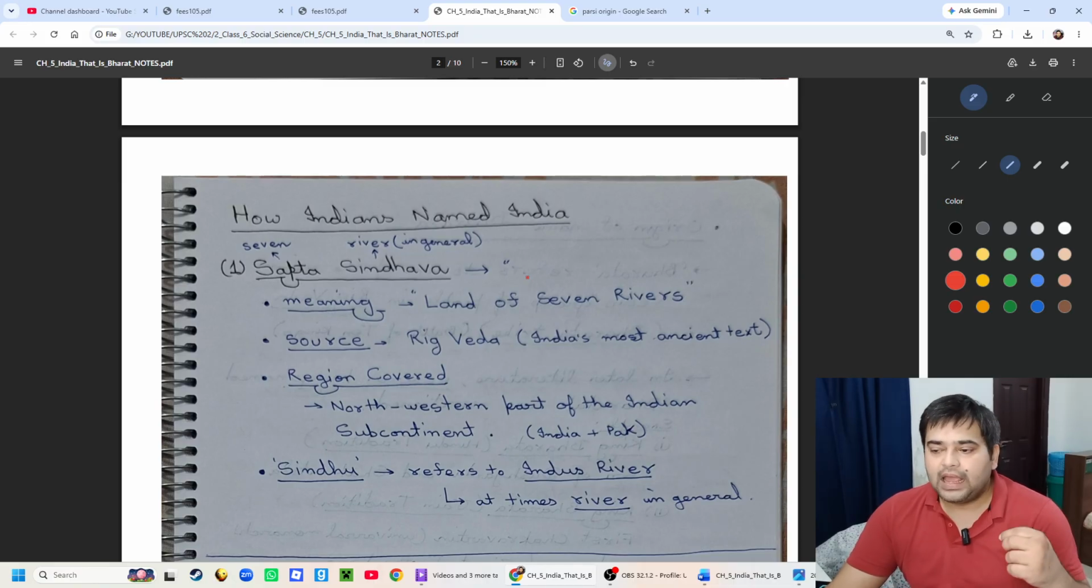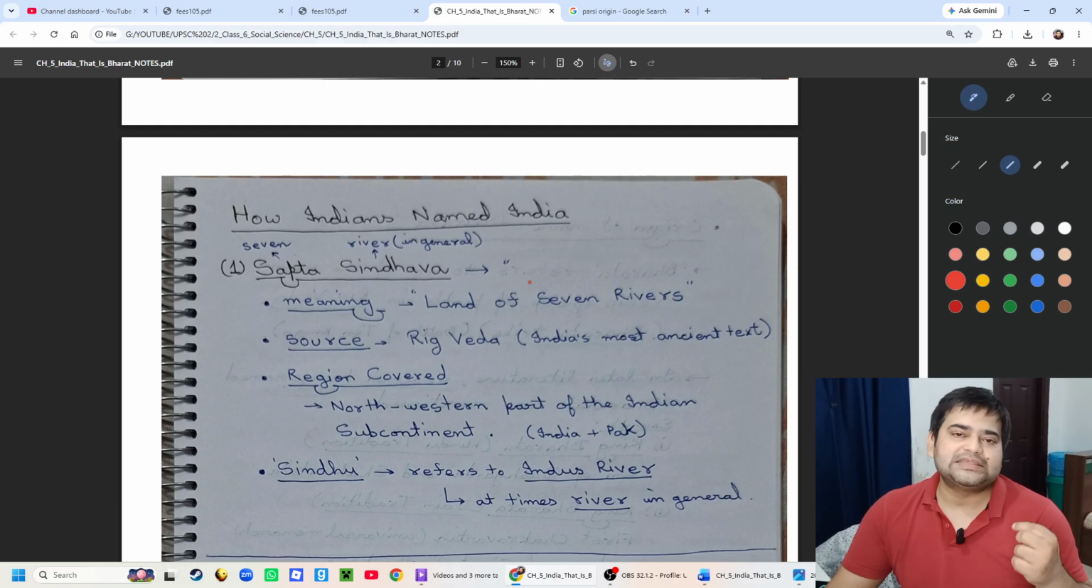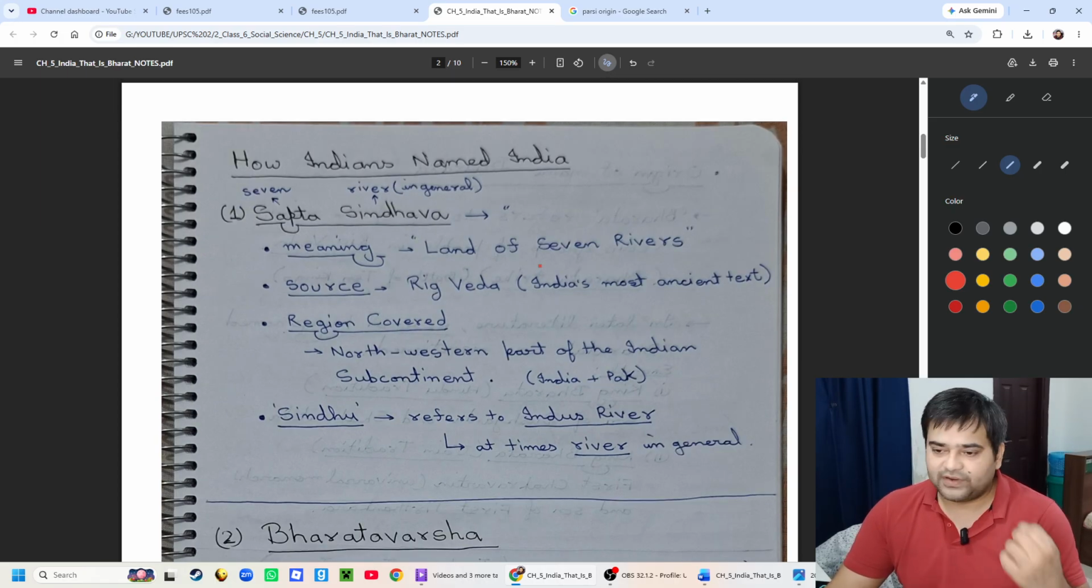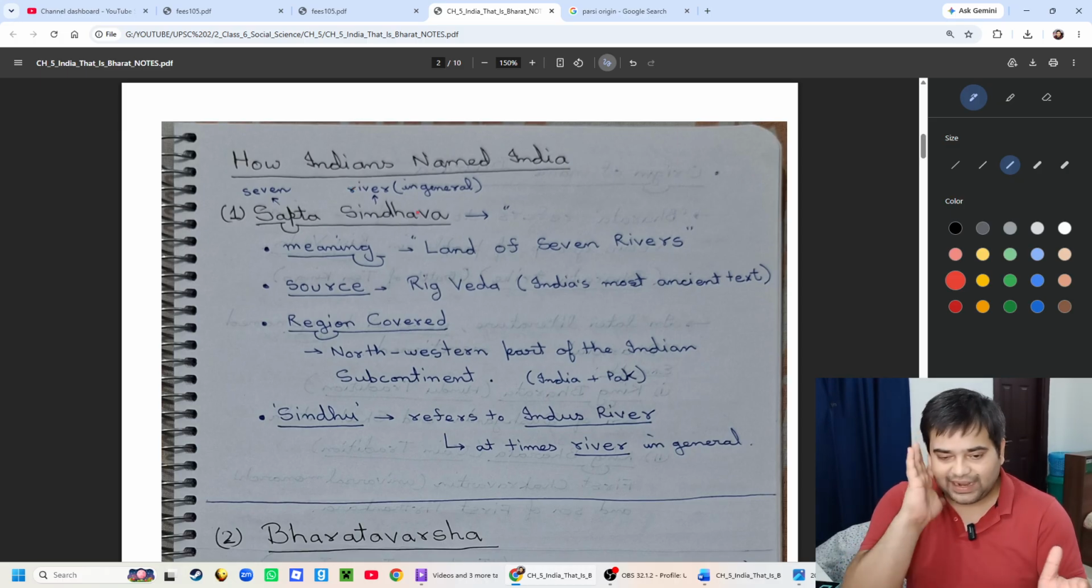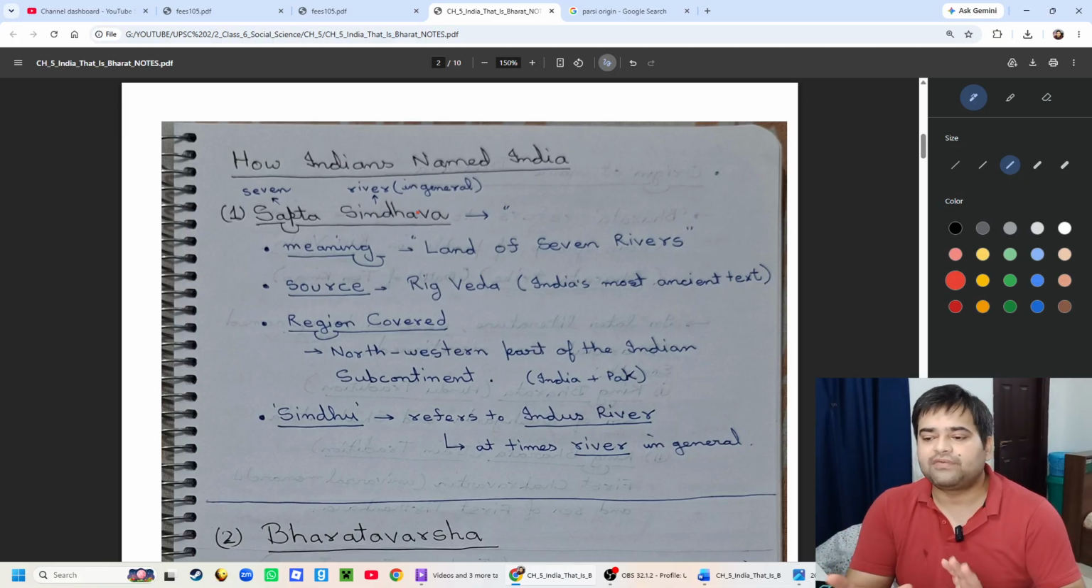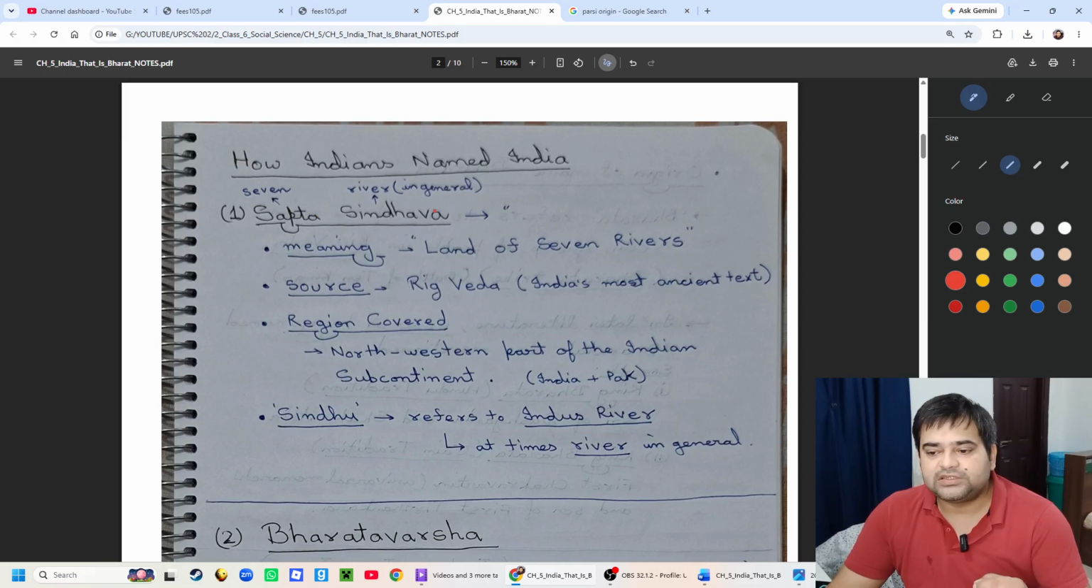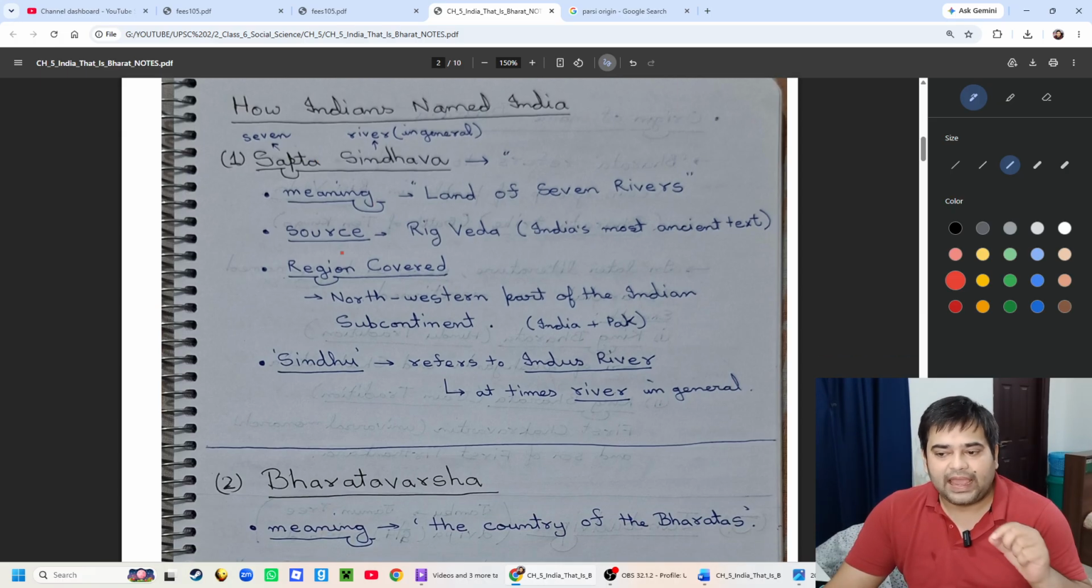Let's move forward. Now let's discuss how Indians named India. The first name which comes is Sapta Sindhava. Sapta means seven, and Sindhava means river. It refers to the Sindhu river in particular, and in general it is also used to mean river. So what is the meaning of Sapta Sindhava? Land of seven rivers.